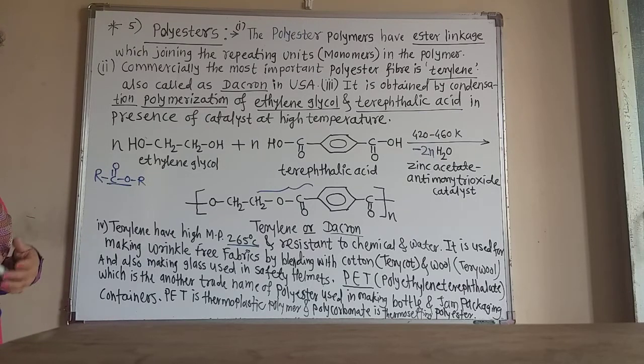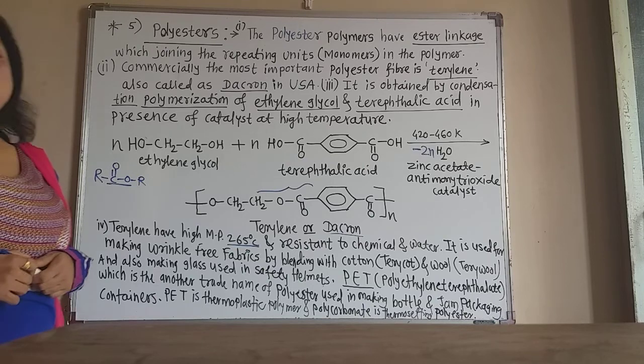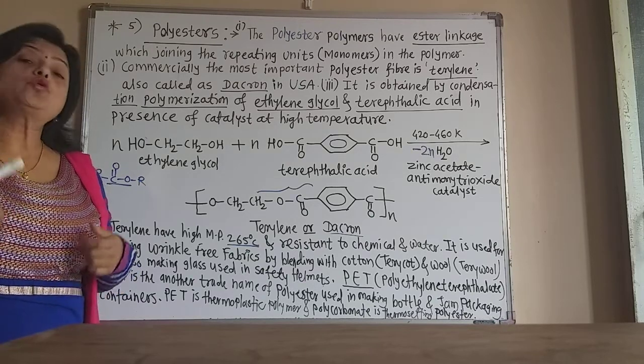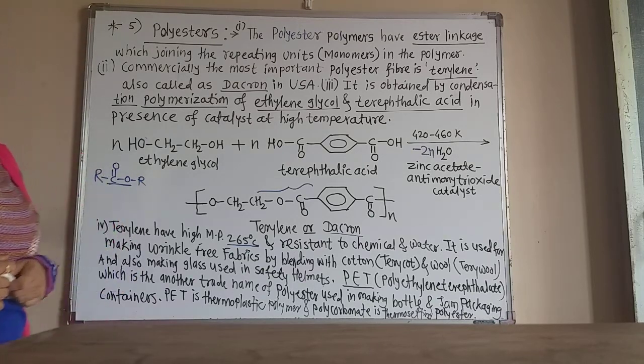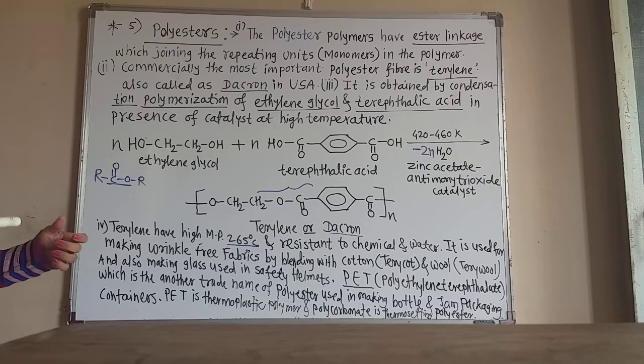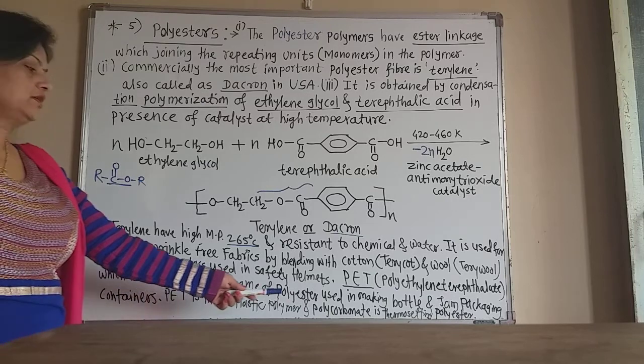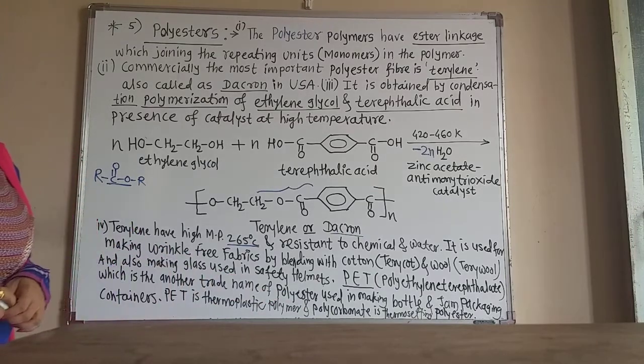So PET is a thermoplastic polymer. Again there is another polyester, the polycarbonate, which is a thermosetting polyester. Thermosetting resins are made by using the polyester, also called the polycarbonate. Now polycarbonates are very useful thermosetting resin polymers. Now this is about the polyester.